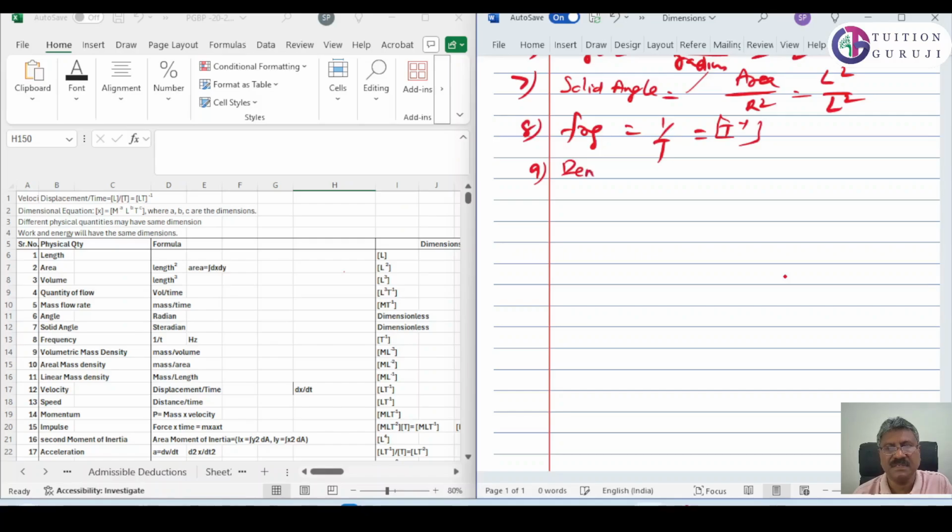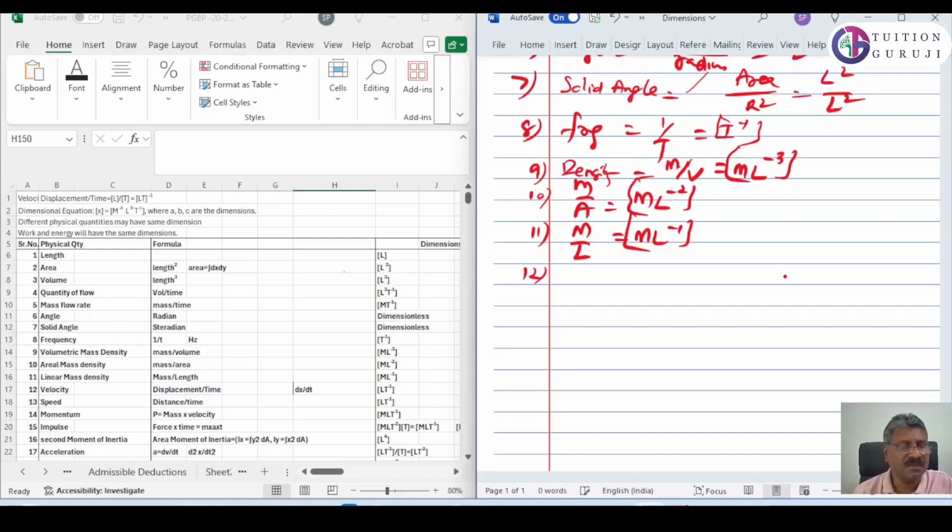Volumetric density is mass by volume, that is M L⁻³, since volume is L into L into L, L³. Areal mass density is mass by area, that is M L⁻², as area is L². Then linear mass density is mass by length, that is M L⁻¹.